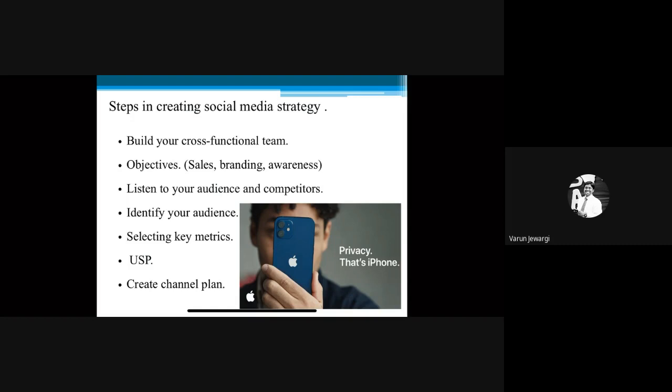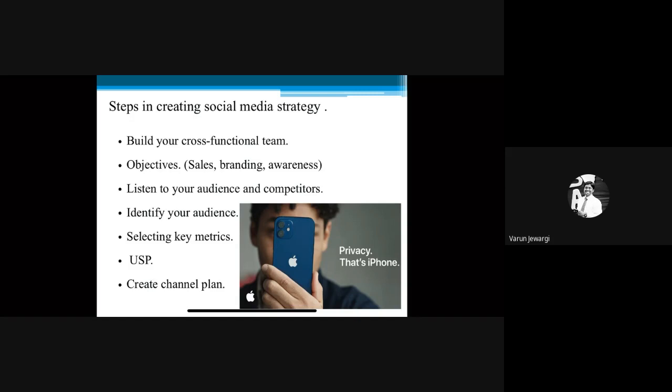Objectives: for a company there will be many objectives, but they need to be very specific in dealing with social media objectives. They need to choose what their sales objectives, branding objectives and awareness objectives are. Some companies want to sell products using social media, but some companies use social media for branding and awareness. For example, as we see with Upstox, they are using it to create a brand and awareness, but they are not selling directly through social media. Listen to your audience and competitors.